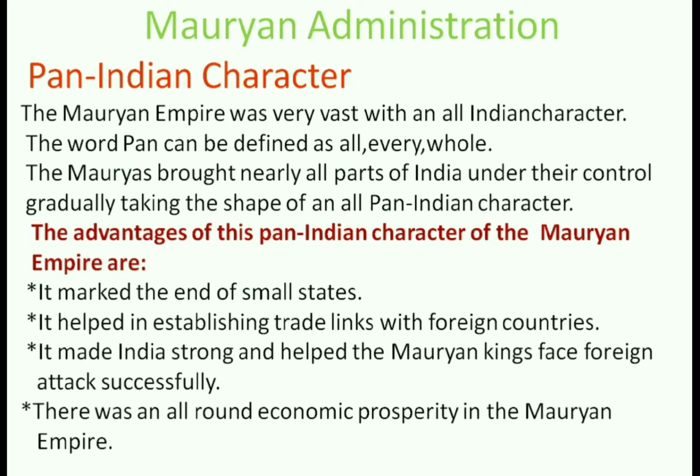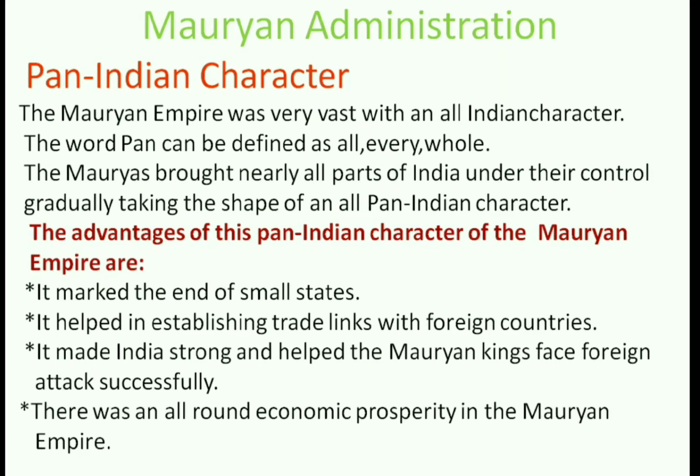Chandragupta Maurya annexed the 4 provinces of Kabul, Herat, Balochistan and Kandahar after defeating Seleucus. These 4 provinces remained with the Mauryan Empire till the reign of Ashoka. During the rule of Bindusara, certain parts of South India came under the Mauryan control. Mauryas came to occupy most of the Indian subcontinent, giving it a pan-Indian character.